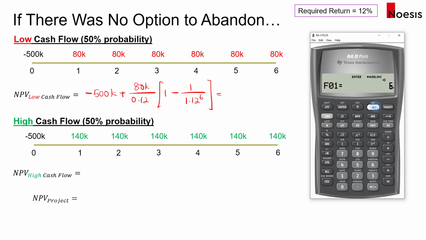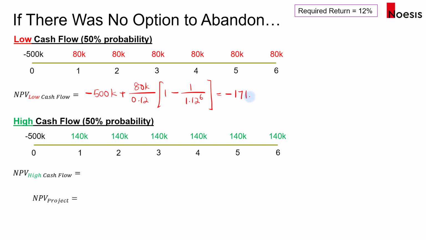So we have all the cash flows, and then go over to NPV. Your I is equal to 12 here. Enter again, scroll down and press compute. So the NPV of the project is negative 171,000, point 09. So let me just state it down here: that's negative 171.09 thousand.